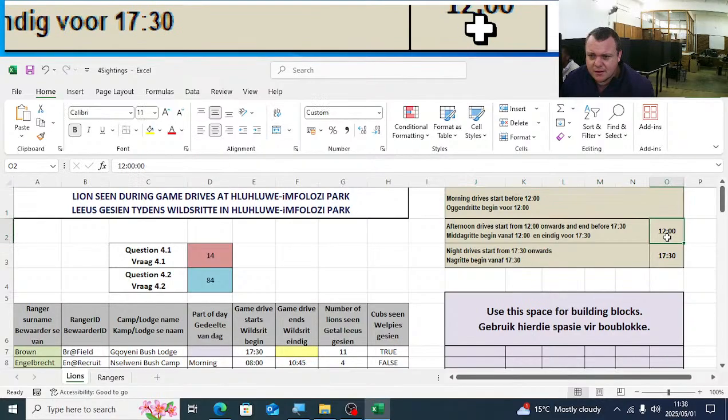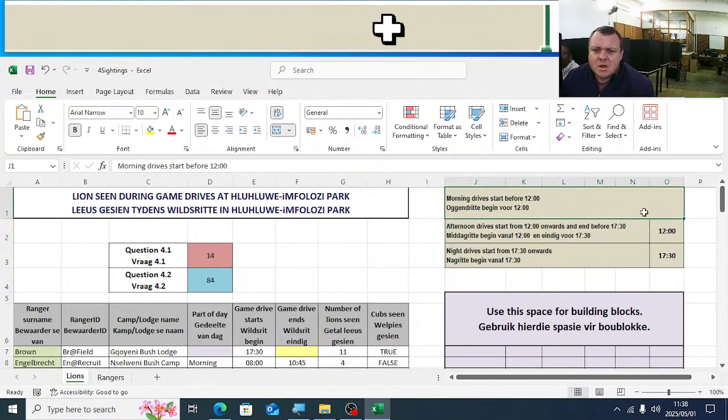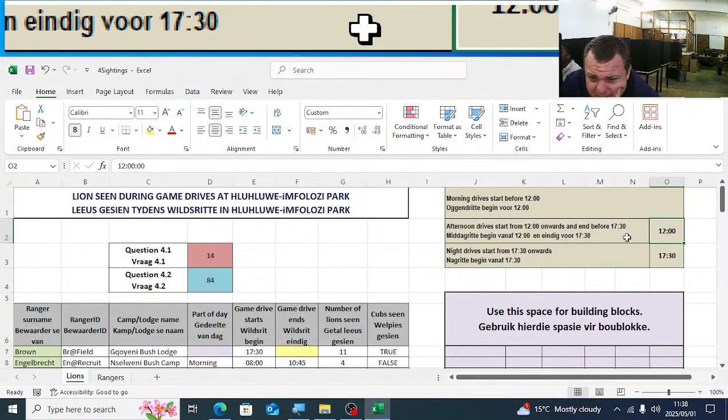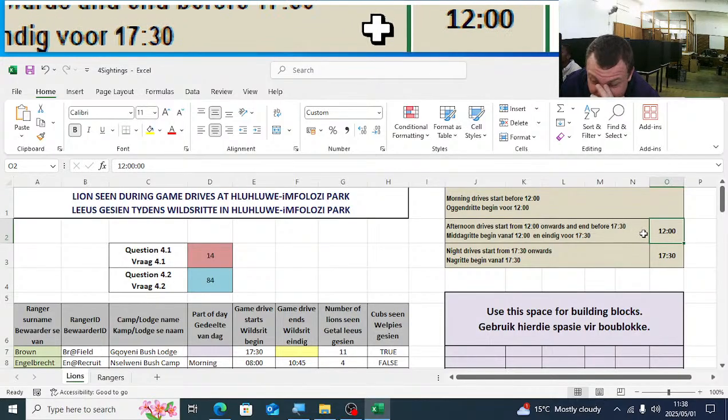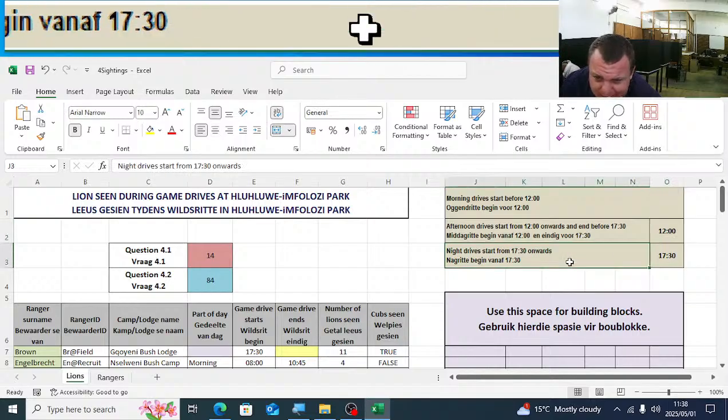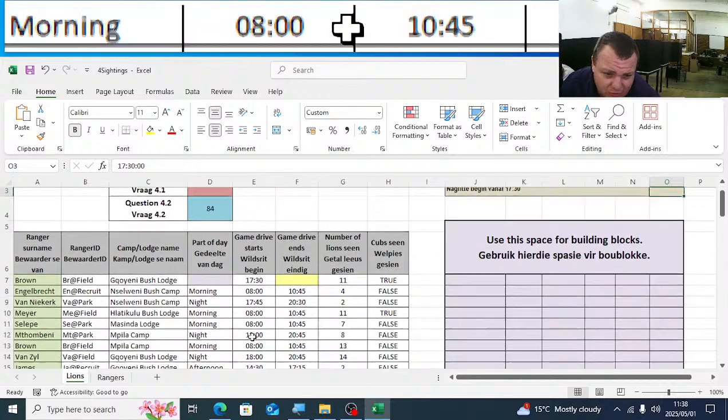You can see there, morning drive starts before 12 o'clock. From 12 o'clock to 17:30 it's afternoon drives, and then night drives is from 17:30 onwards.